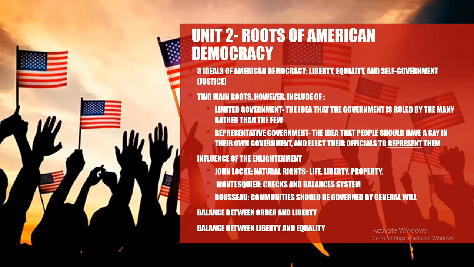Montesquieu basically formulated the checks and balance system that we have today in our democratic government, and Rousseau believed that communities should be governed by general will or by the people, which is the same thing that we have today in the United States government. Also, the balance between order and liberty and the balance between liberty and equality are very important today.